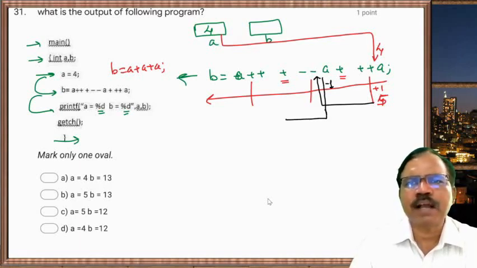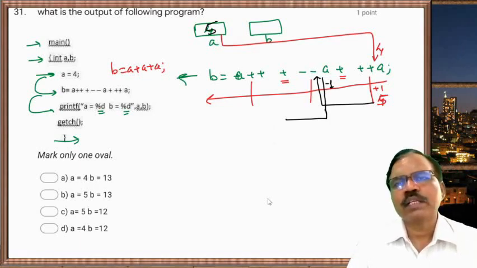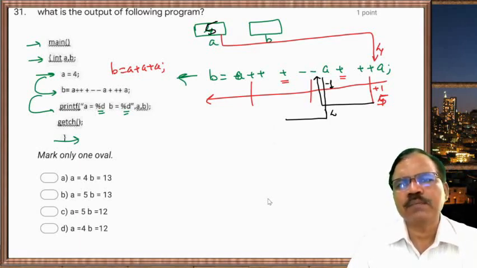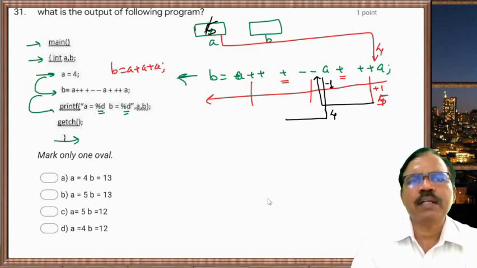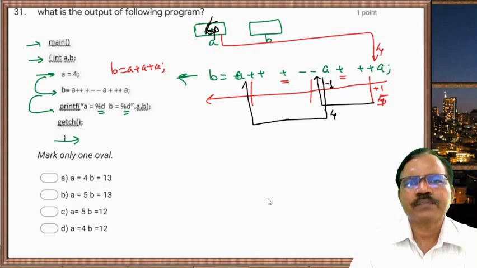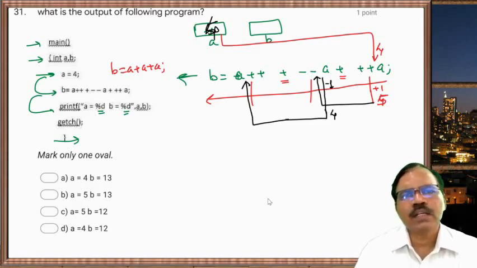Now a is 5 at the memory location, so decrease by 1 means it becomes 4. So at the memory location it becomes 4. Then it comes here. So here now 4 comes here.